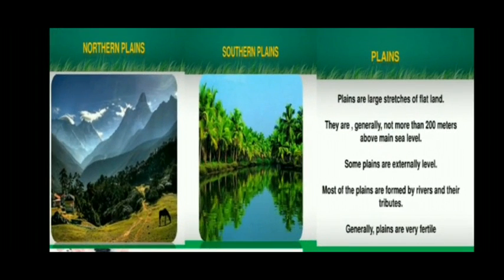Plains. Plains are large stretches of flat land. They are generally not more than 200 meters above mean sea level. Some plains are extremely level. Most of the plains are formed by rivers and their tributaries. Generally, plains are very fertile.